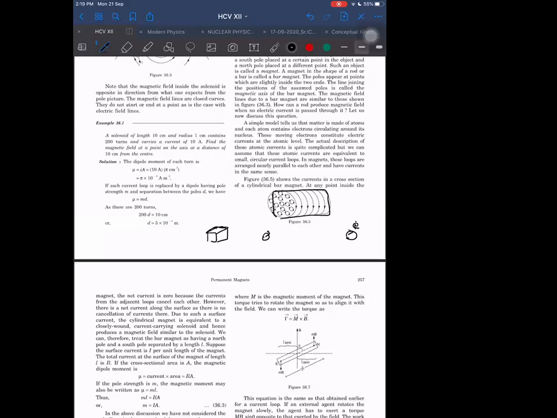If an electron is moving in a closed loop, do you know what the current due to that is? Current will be charge per time. Then multiplied by area will give us the magnetic dipole moment. So we can find the magnetic dipole moment of individual atoms. Then if I know how many atoms there are per unit volume, and let us say all those magnetic dipole moments are acting in one particular direction and supporting each other. Always they will not be supporting each other. Sometimes one atom may be carrying current in one direction and another in the opposite direction. But let us say somehow all of those support each other.